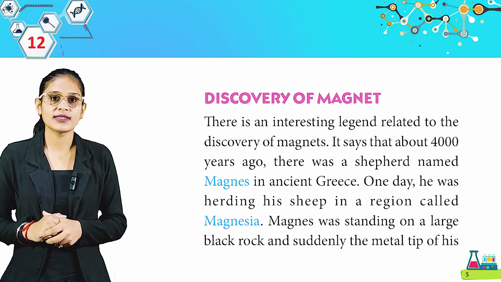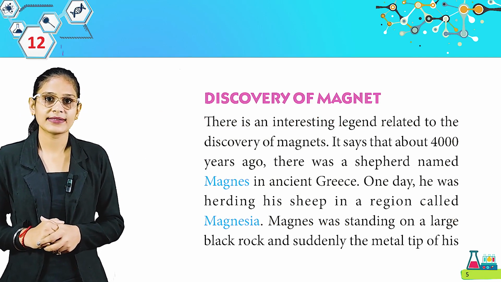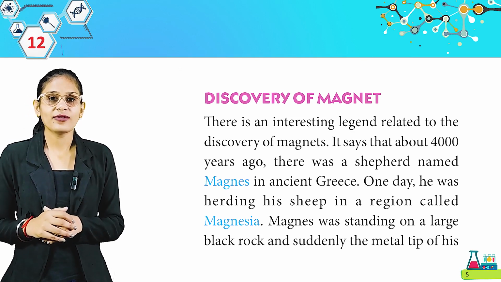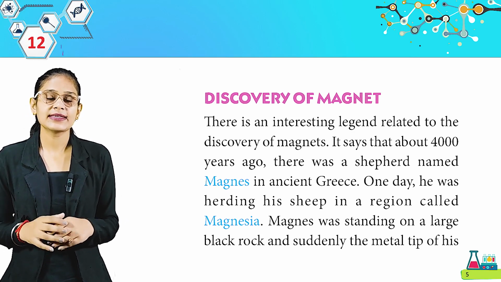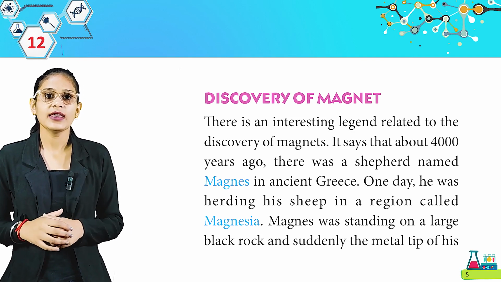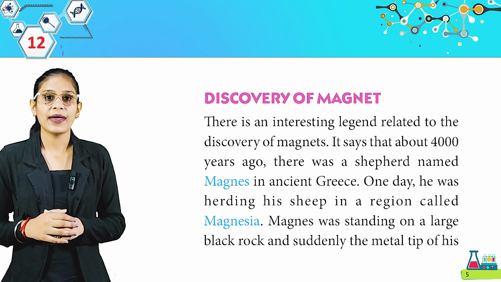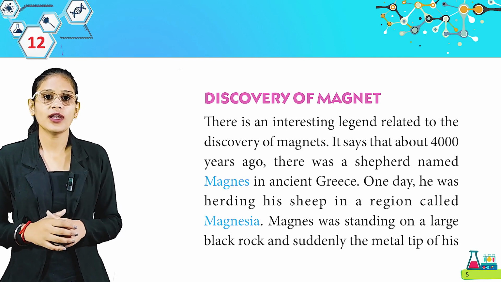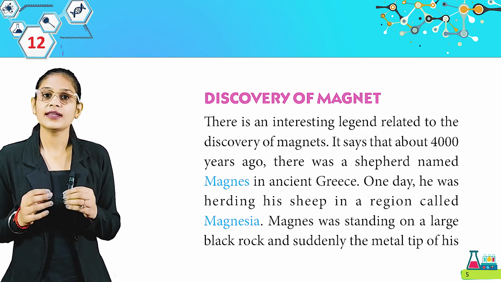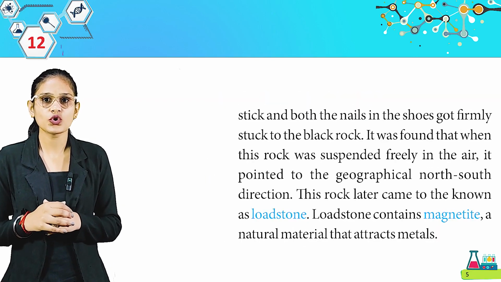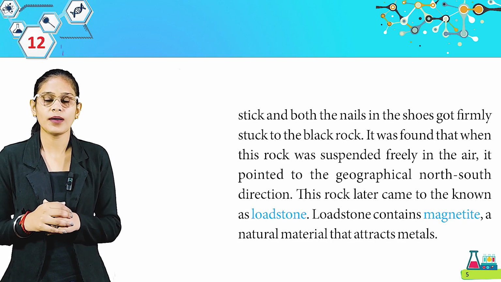There is an interesting legend related to the discovery of magnets. It says that about 4,000 years ago, there was a shepherd named Magnes in ancient Greece. One day, he was herding his sheep in a region called Magnesia. Magnes was standing on a large black rock, and suddenly the metal tip of his stick and both the nails in his shoes got firmly stuck to the black rock.